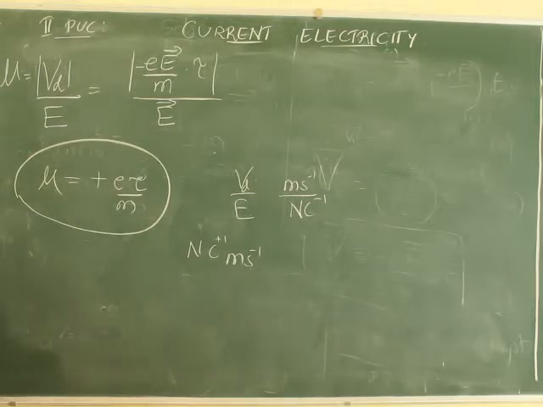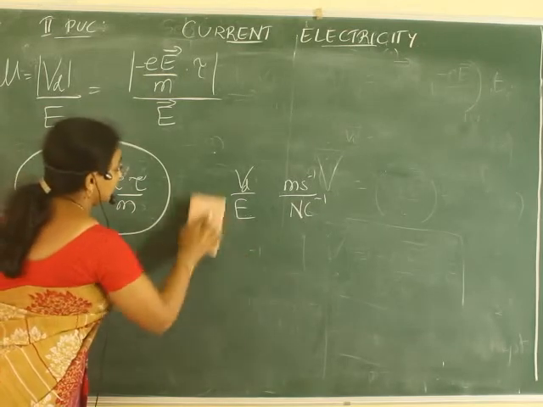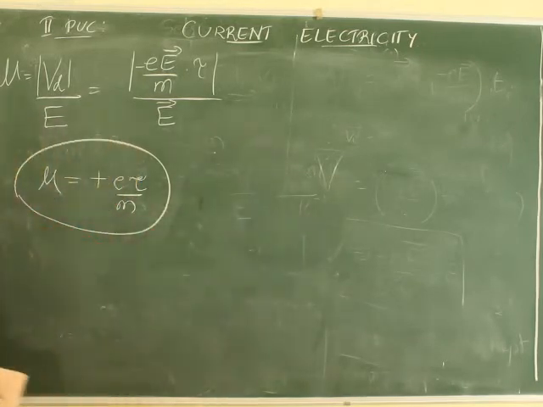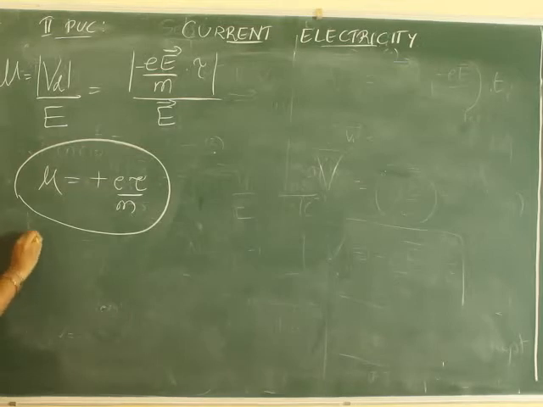So, instead of writing so much, in terms of voltage we will write. Therefore, directly I will write the SI unit of the mobility is meter square per volt per second.